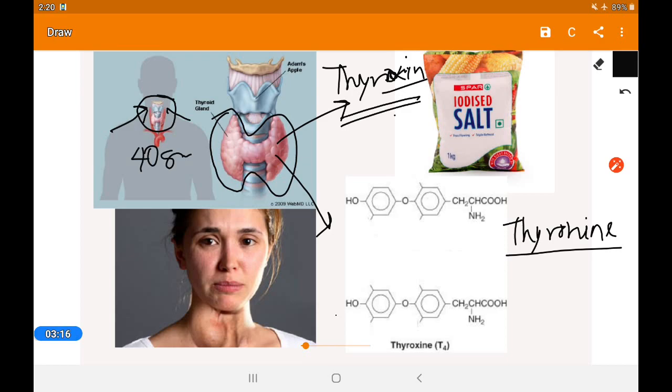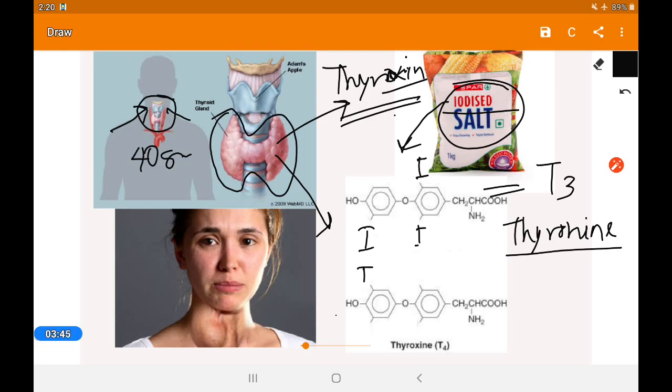You know that every day we are taking iodized salt. Why are we taking iodized salt? It is because of the iodine. Iodine is very important to form thyroxine. Look here, if the iodine saturates three parts, then we can say it is T3.